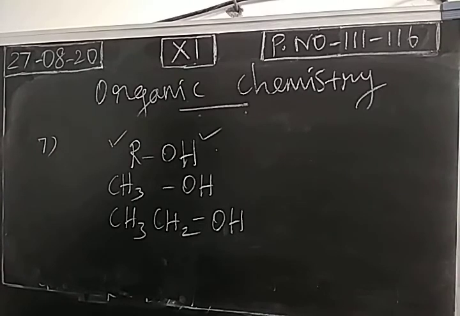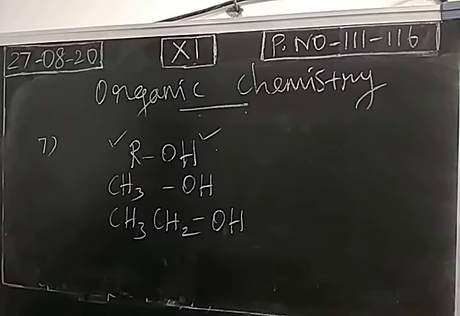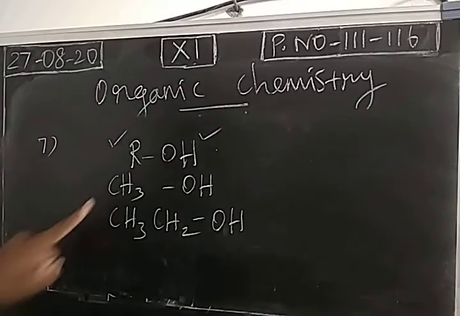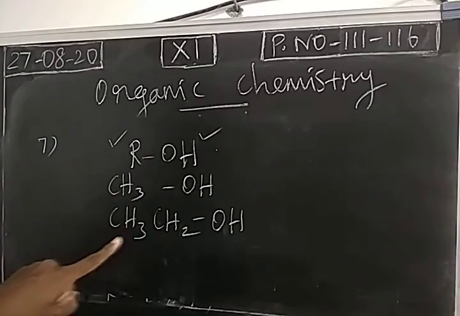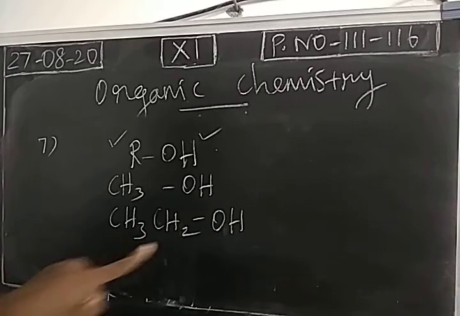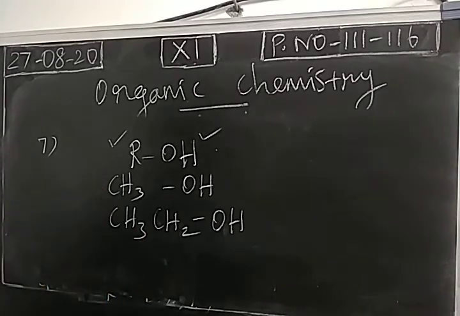So this alkyl part is responsible for physical properties. Methyl: 1 carbon, 3 hydrogen atoms. Ethyl: 2 carbon atoms, 5 hydrogen atoms. So when the alkyl group changes, molecular mass changes, and physical property changes.